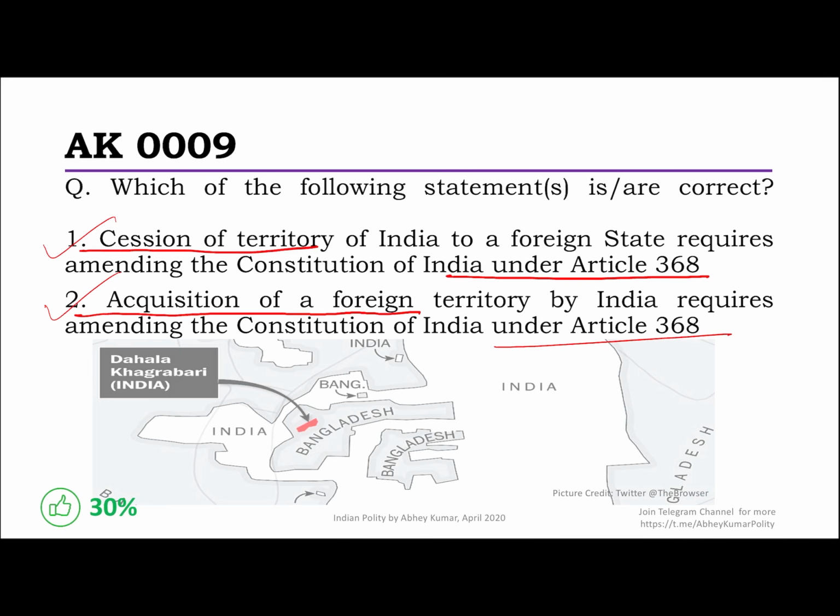Now, this is just to give you an idea of the map which sorted out the complex phenomena that you see here happening between India and Bangladesh. So this is the classic third level of enclave, Tahala Khagrabari, which now has been sorted, of course. As you can see, this is a territory of India, which is inside a Bangladeshi territory, which is inside the Indian territory, which is again surrounded by this Bangladeshi territory. So it's a territory within a territory within a territory. That's why it's a third order enclave.